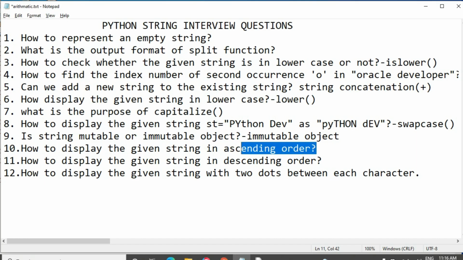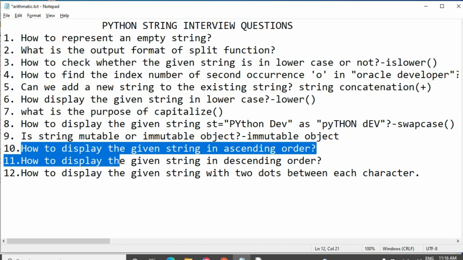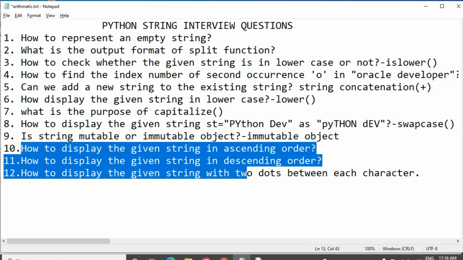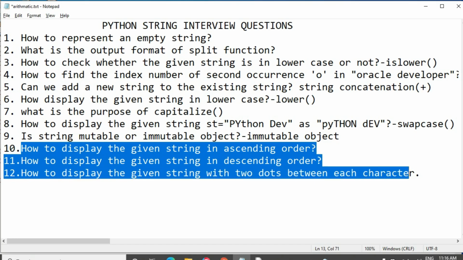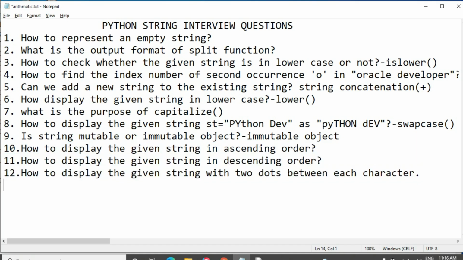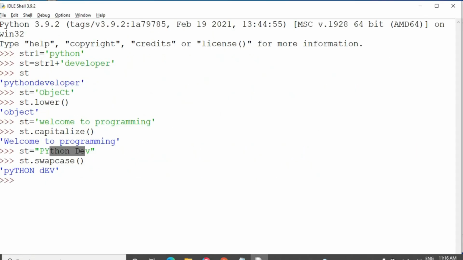Okay. Then how to display the given string in ascending order. This is one of the remaining three most common interview questions. Often they are asked in interviews. Often they are asking questions related to this. Let's see. How to display the given string in ascending order.